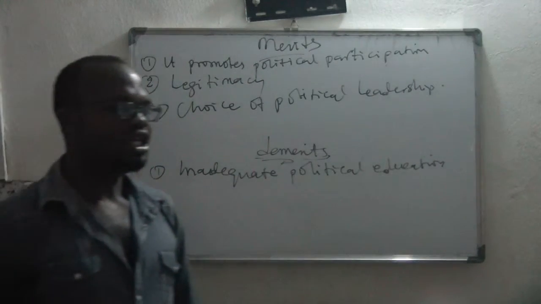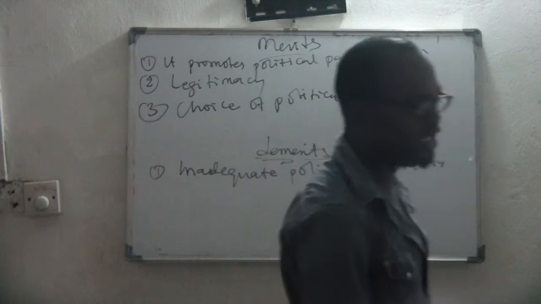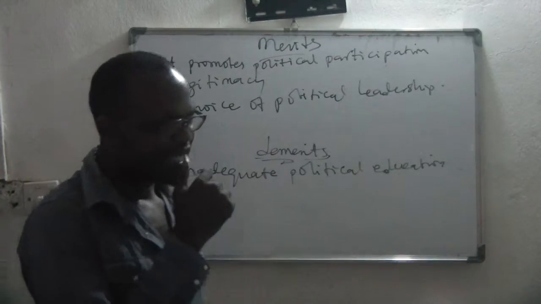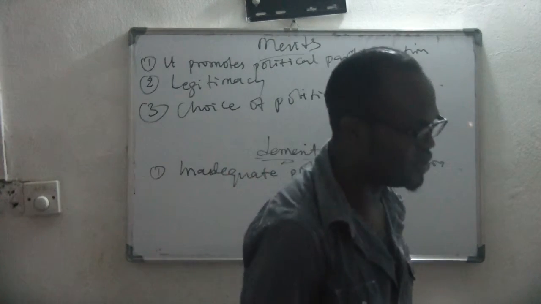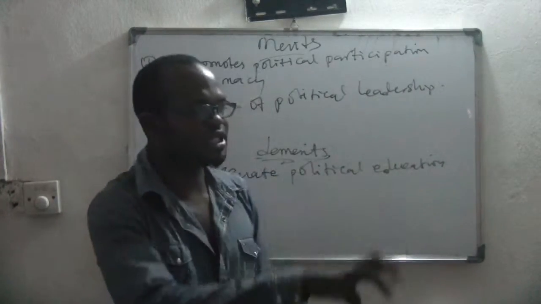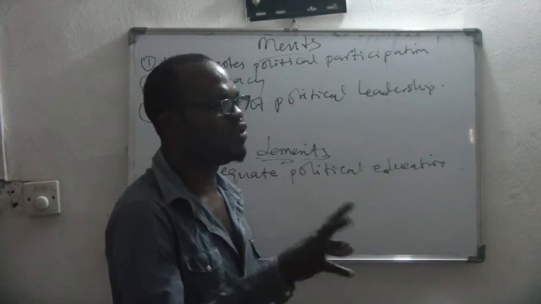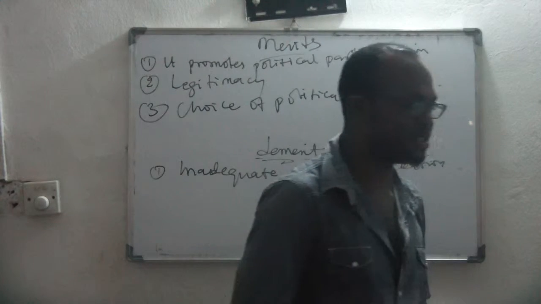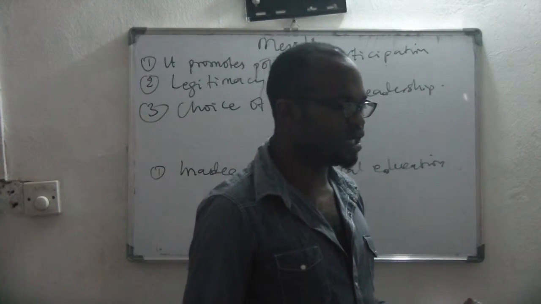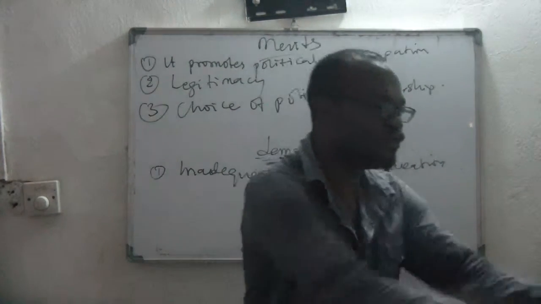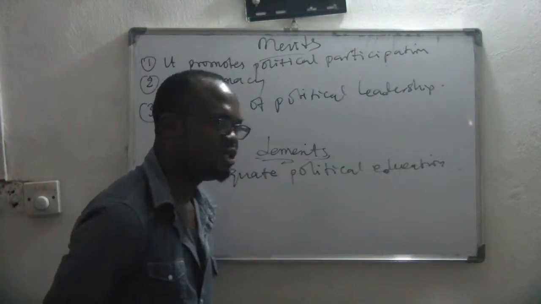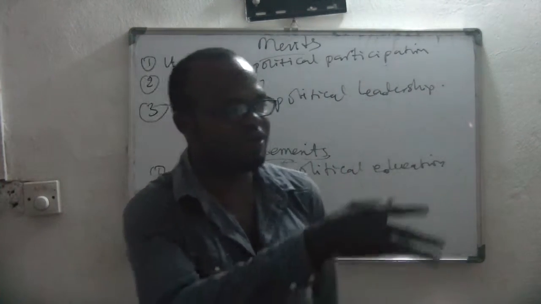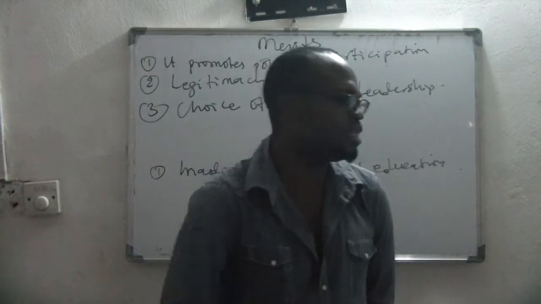If you're having a democracy in a given place, and you do not conscientize the people on why they are voting and on why they are going to vote for so and so person, they might be wrongly influenced to vote for the wrong person, isn't it? If they are not educated very well, they might vote for somebody that is not competent.